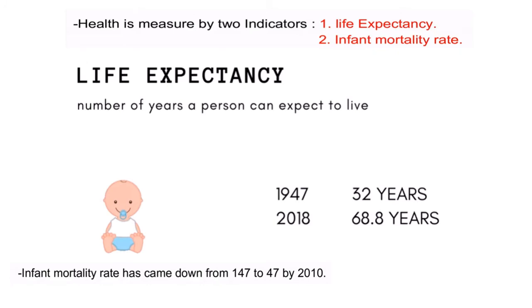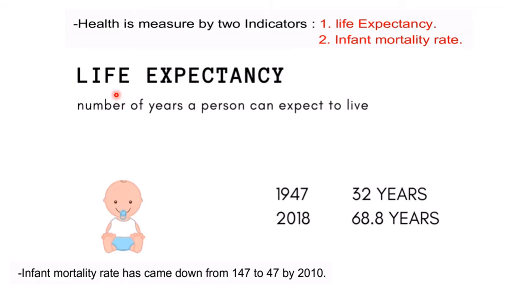Children, how can we know that the health of the people of the country is good? There are two indicators to know whether the country's people are healthy: life expectancy and infant mortality rate. Over the years, people are living longer due to better medical facilities.